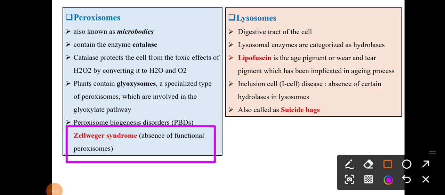The next one, the lysosomes. These are the digestive tract of the cell. Lysosomal enzymes are categorized as hydrolytic enzymes, right? Similarly, peroxisomes have catalase, lysosomes have hydrolases. Lipofuscin is the age pigment or wear and tear pigment which has been implicated in the aging process. That is also very important, so you have to remember lipofuscin. Then inclusion cell disease, or I-cell disease, is the absence of certain hydrolases in the lysosomes. So that is inclusion cell disease.